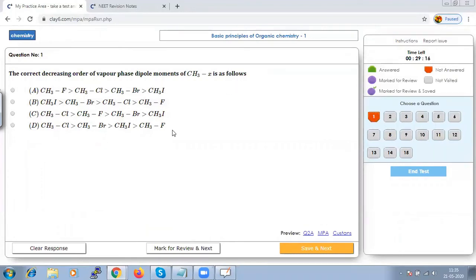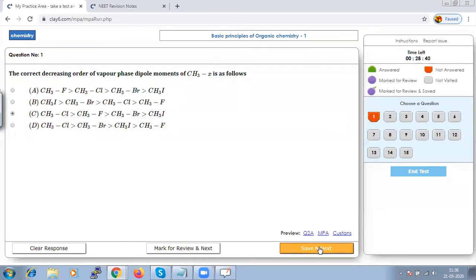Though the electronegativity of fluorine is more than chlorine, its dipole moment is lesser compared to chlorine because of the small size of fluorine. Hence CH3Cl should come first compared to CH3F, and the other two we all know. So option C should be the right option.